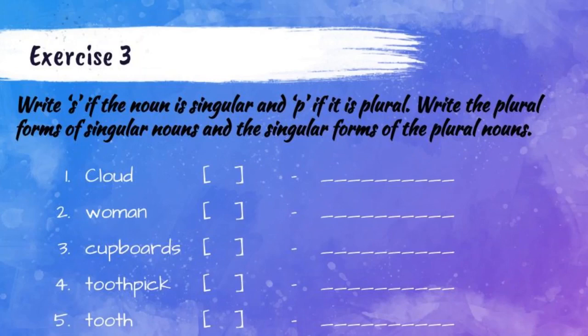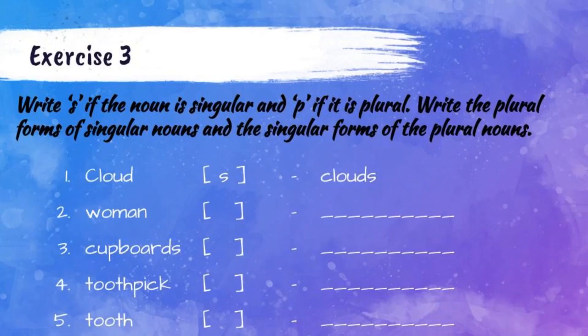Okay, let us see the first one, cloud. What is the first one given here? Cloud. Is cloud a singular or plural noun? Yes, cloud is a singular noun. So inside the box we have to write the letter S. Okay, all of you write the letter S inside the box. Now beside the box they have given an empty dash. What is the plural form of cloud? Clouds. We have to add S in the end. We have to write clouds.